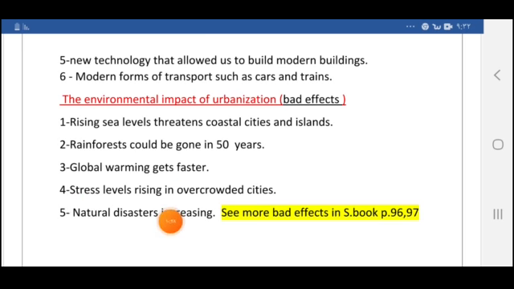Not only 5 problems or 5 bad effects of urbanization on the environment, you can find more bad effects in your student books pages 96 and 97. In fact, or in conclusion, we can say that rural life was much better than urban life. I hope that you understand this lesson, and goodbye till we meet again.